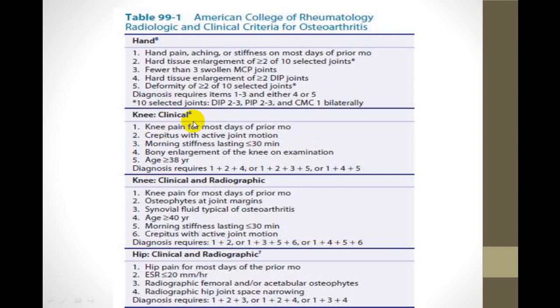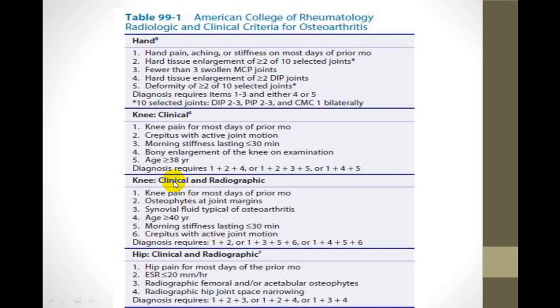If you look in this particular group of people, the pain will be aggravated by movements of the joint, by an activity of the joint, and pain will be partially relieved if a person takes rest. And in radiology, if you get osteophytes, reduction in joint space, etc., it will help you.